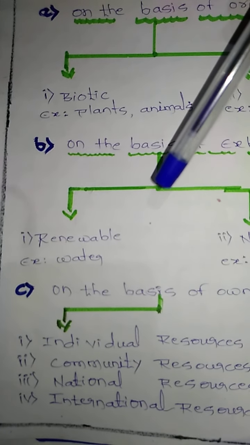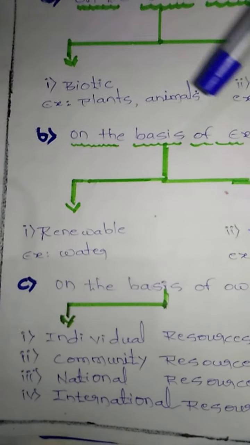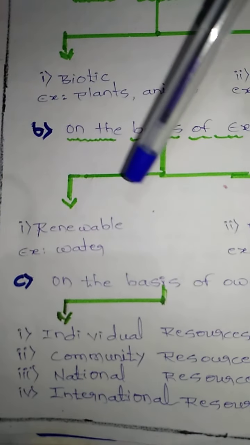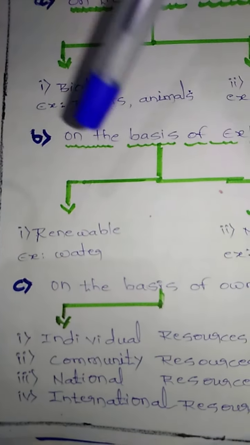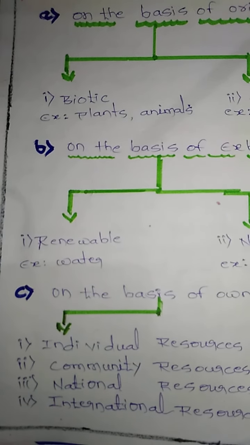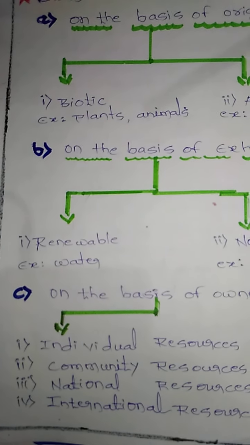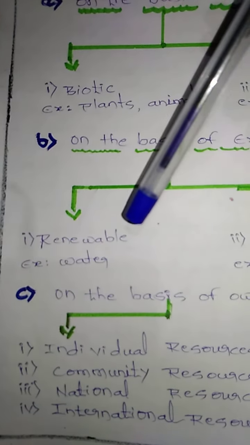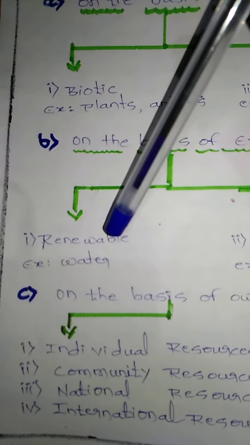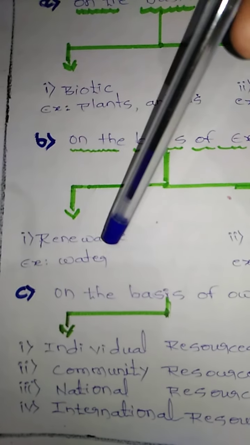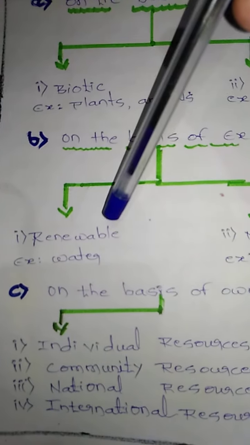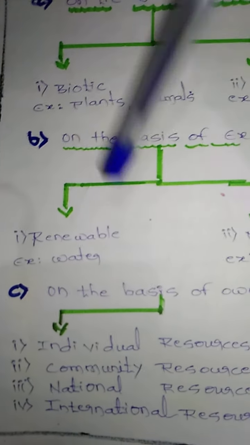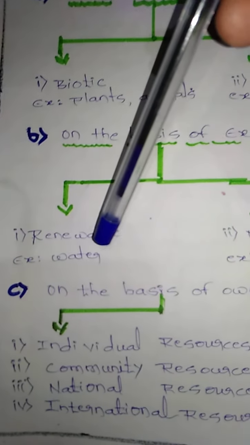River water goes and meets the oceans and seas. That ocean and sea water evaporates into the air and forms clouds, and then again rain droplets fall on the earth. The cyclic order is there. So water is the best example of a renewable resource. Even sun rays also, and air also.